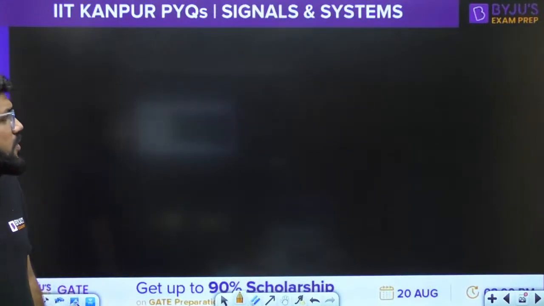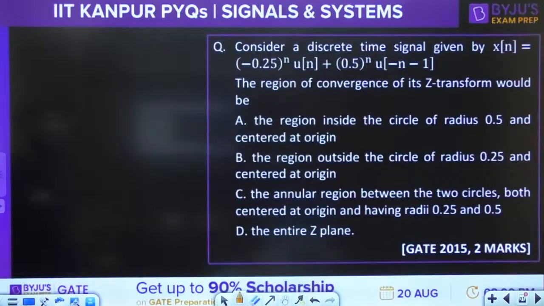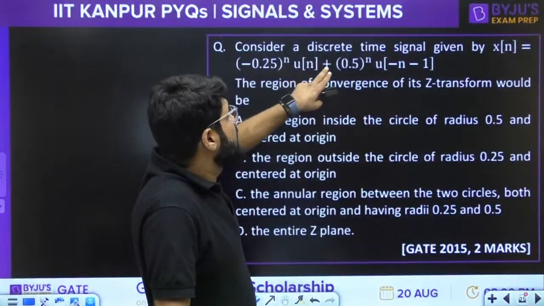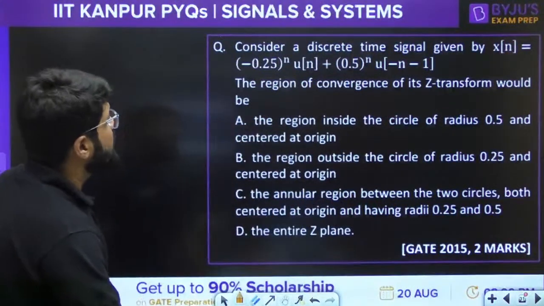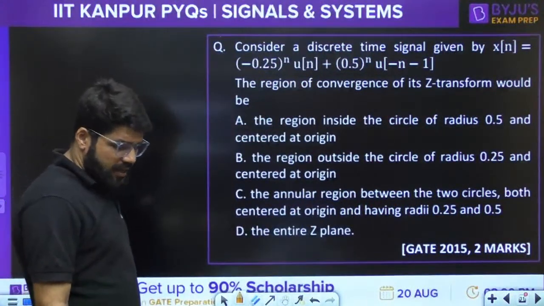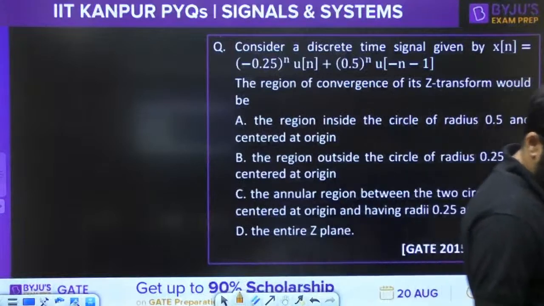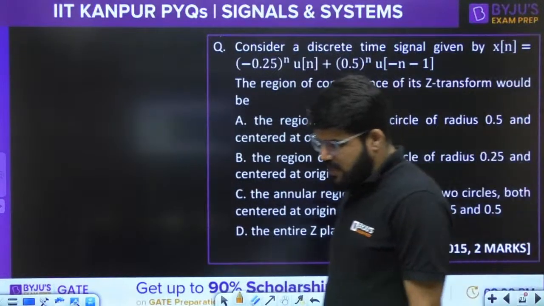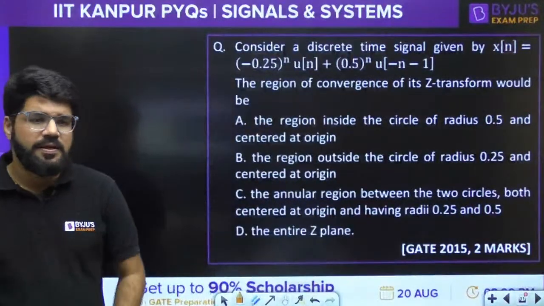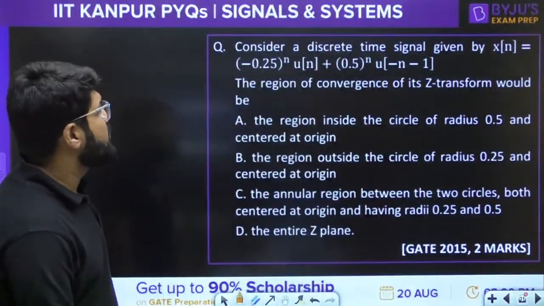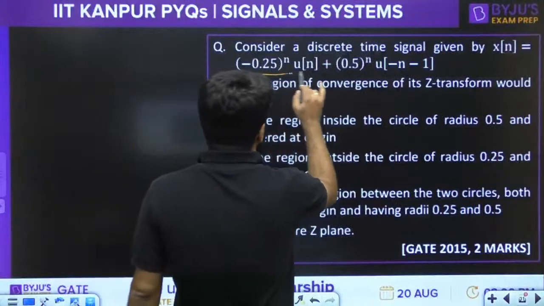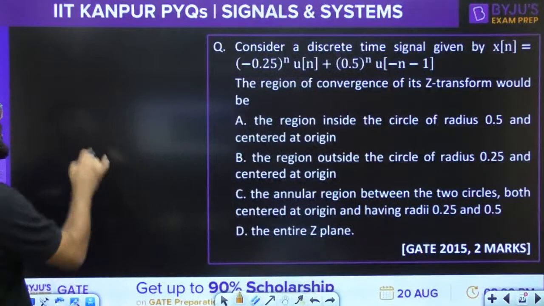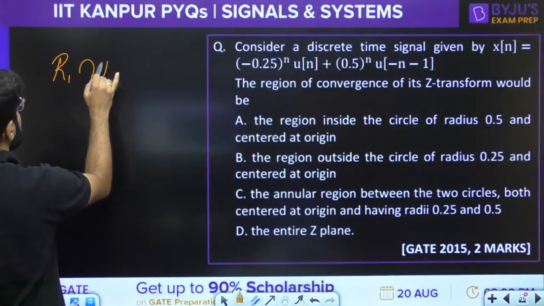What is the next question here? Consider a discrete time signal given to you: minus 0.25 power n u[n] plus 0.5 power n u[-n-1]. What is the ROC of the Z transform? Now see, whenever two signals are added, ROC will be intersected. It is R1 intersection with R2.